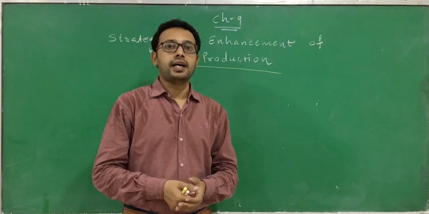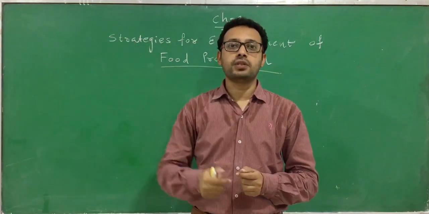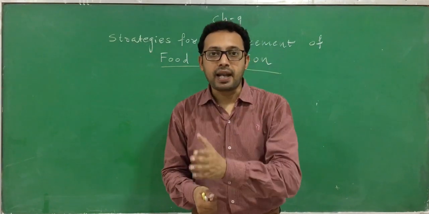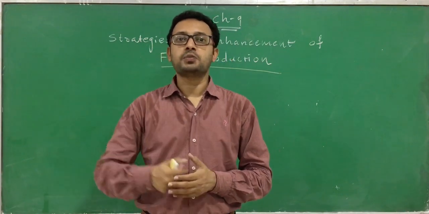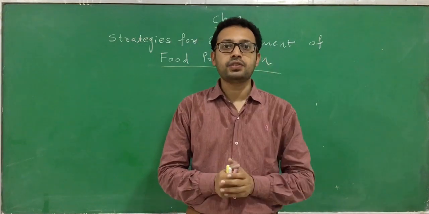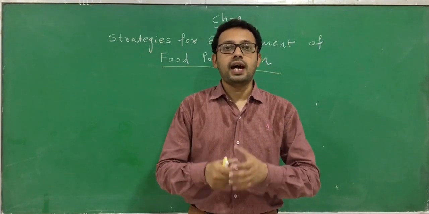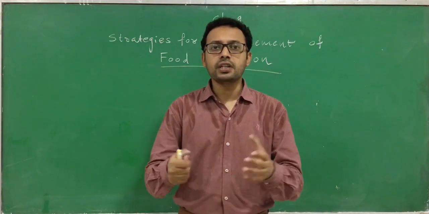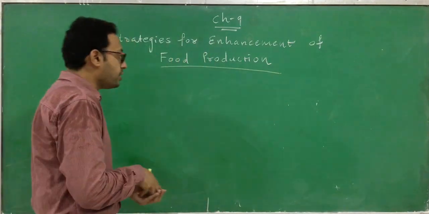We can apply the principles of biology to enhance our food production. We apply the principles of biology in plant breeding, and we apply the principles of biology in animal husbandry. We look after these two important factors, animal husbandry and plant breeding, because most of the world population is categorized into two categories, vegetarian and non-vegetarian. So the demand and requirement of both populations can be fulfilled by looking into these two factors.